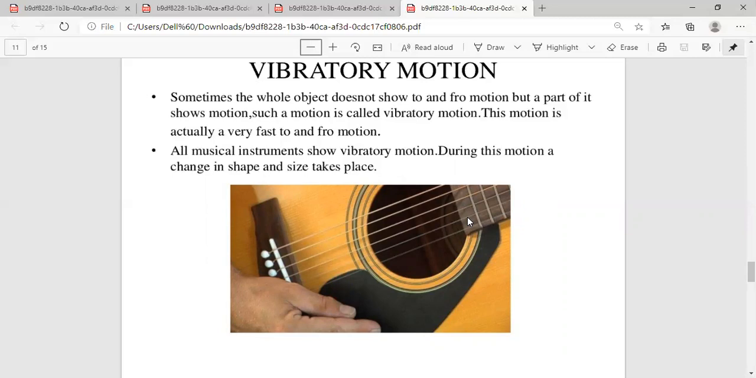And one thing more is there: during this motion a change in shape and size takes place. So there may be a few changes in the shape and size whenever vibratory motion takes place. So I hope you have understood vibratory motion, and the difference between vibratory motion and oscillatory motion is clear to you. In oscillatory motion, we had taken the example of swings, how the child is moving while sitting on the swing. And in vibratory motion, we have taken the example of all musical instruments.